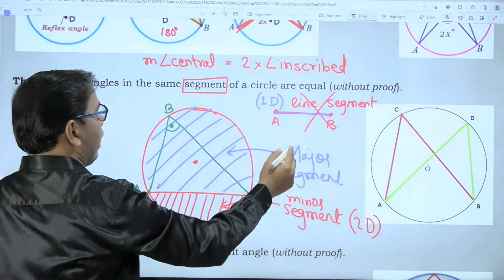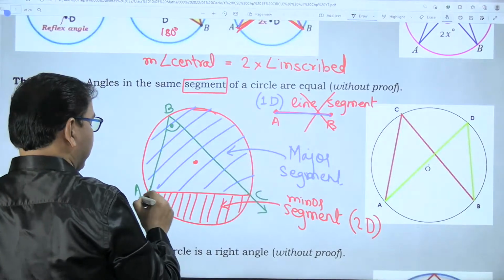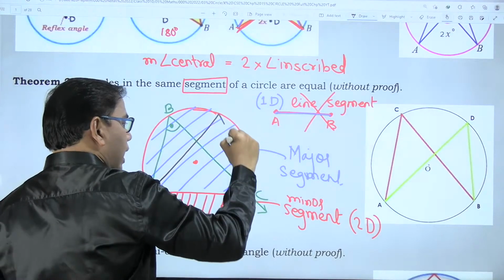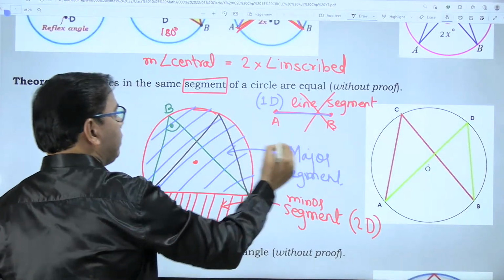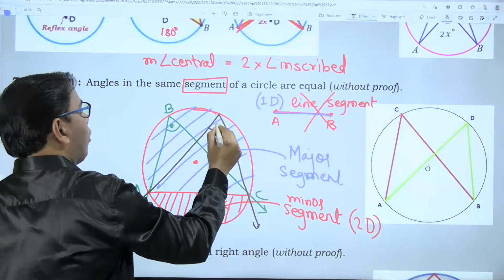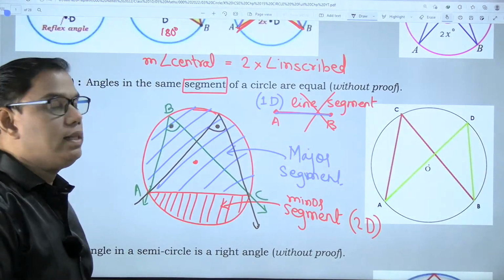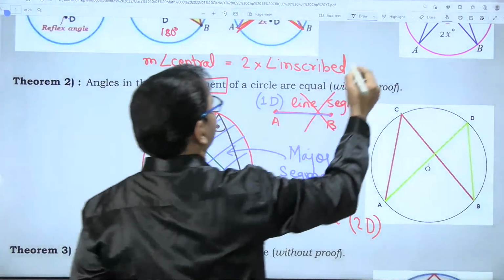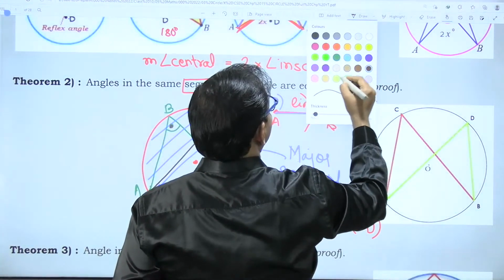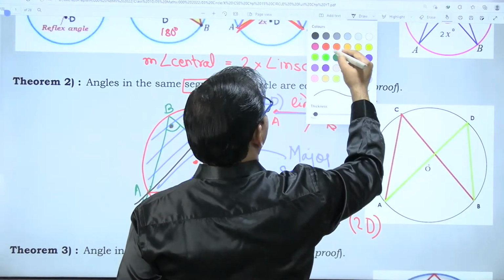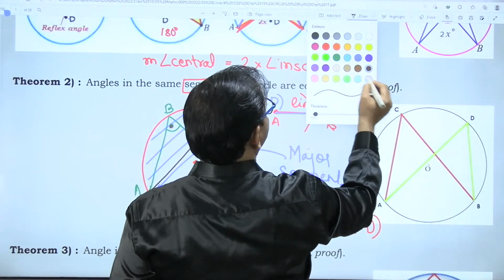Yes, it lies in the major segment. We'll take another angle, also in the major segment. According to this theorem, both the angles are equal. How can we prove this? We can prove this using the previous theorem.